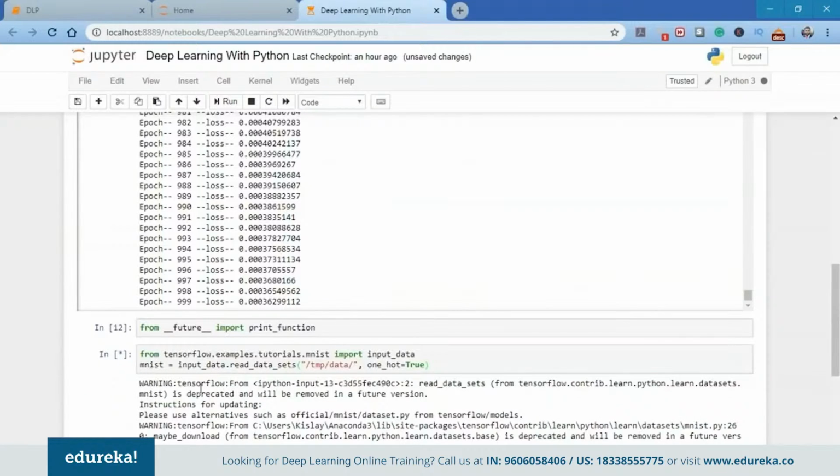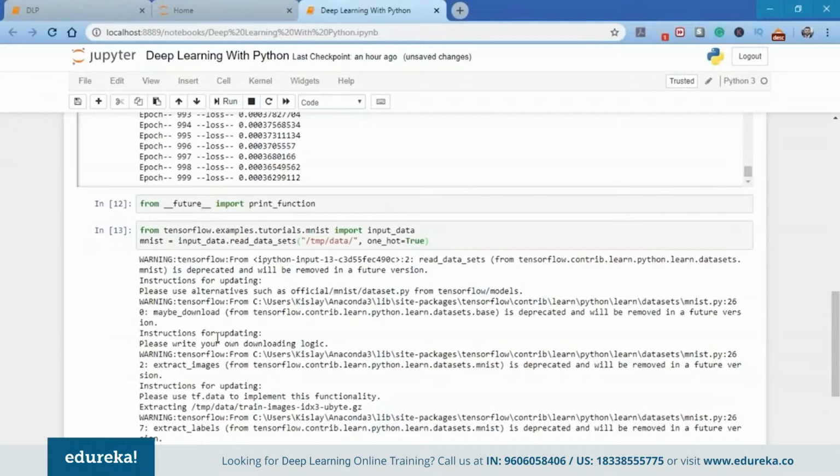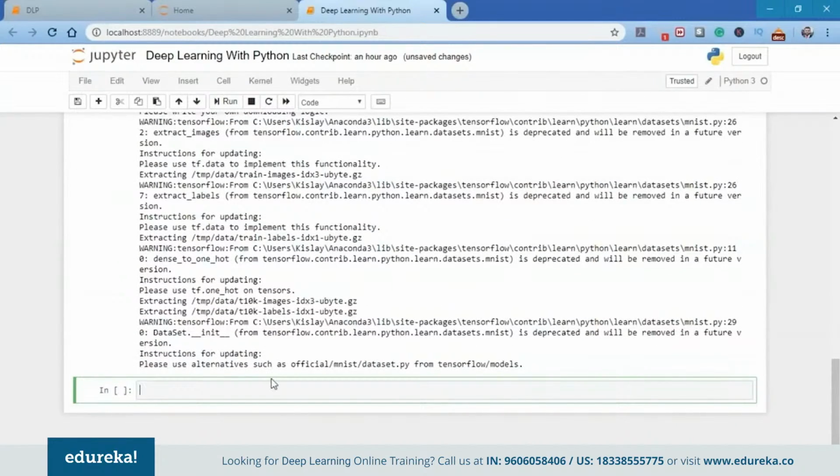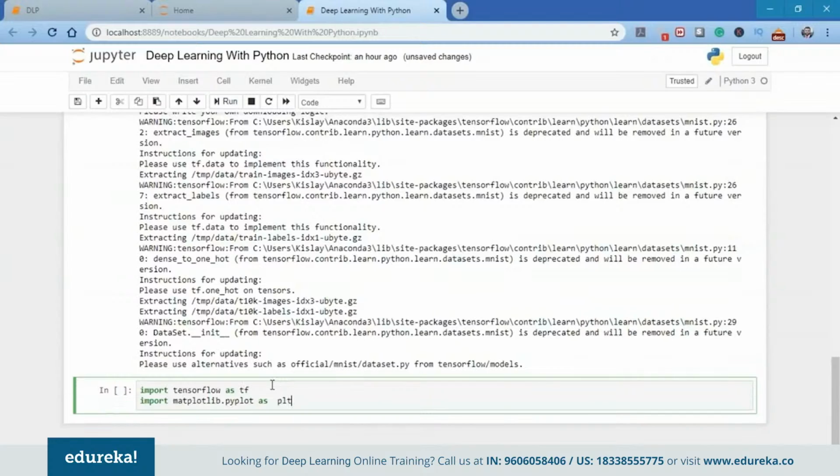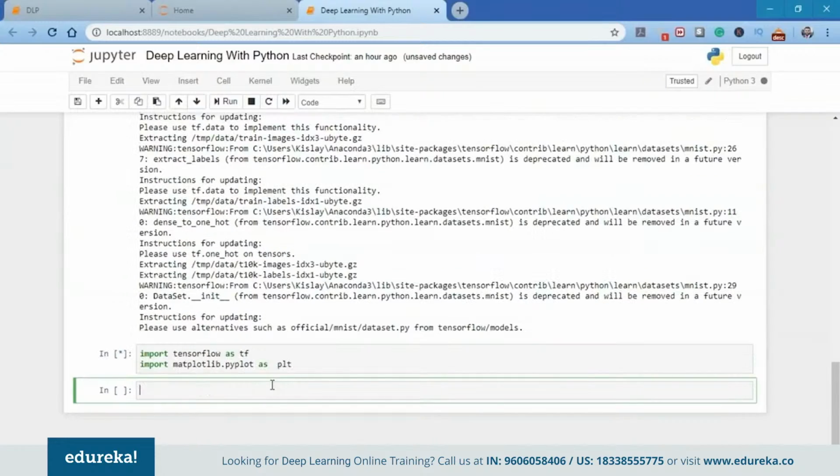So next what I'm going to do is import TensorFlow as tf and import matplotlib, which is the Python library for plotting. We're going to use matplotlib.pyplot. As you can see here, we have a certain warning, but there's not an error, just because we use the from __future__ import print_function. Once we have imported TensorFlow and matplotlib, next I'm going to initialize the parameters, which are